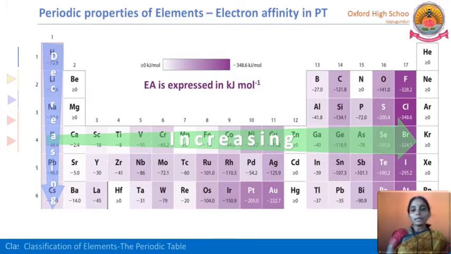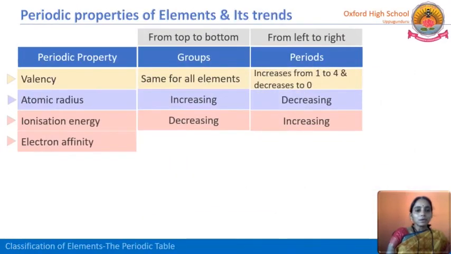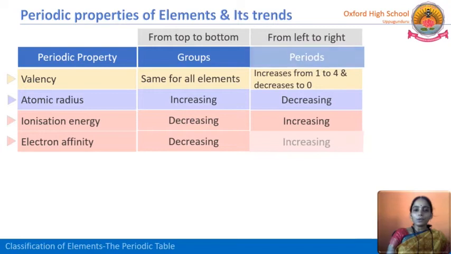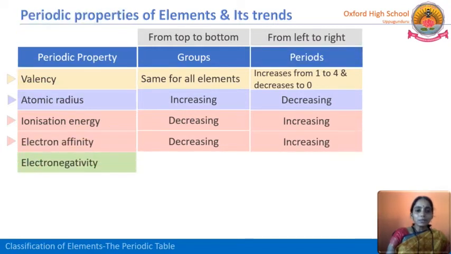In both, the energy required to remove an electron is much more, and the energy released when an electron is added is also more. So what we have to write? Electron affinity decreases in a group from top to bottom, but in a period from left to right it increases.